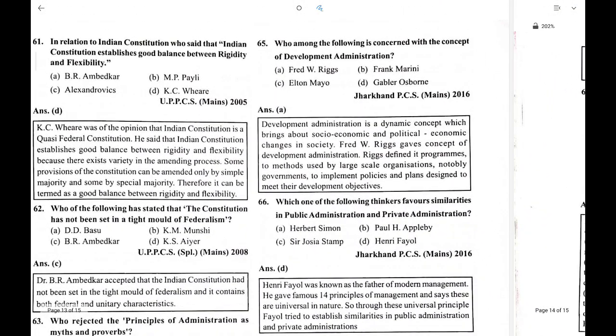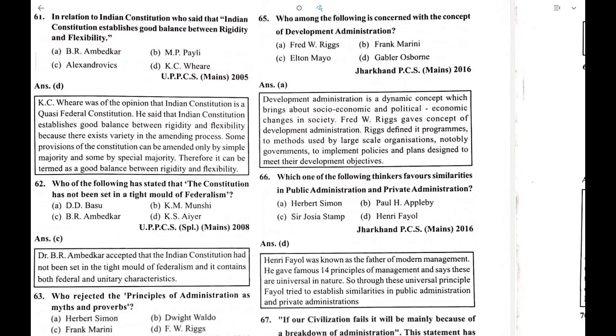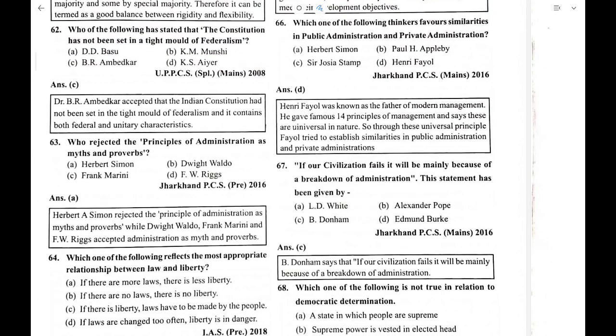In relation to the Indian Constitution, who said that the Indian Constitution established a good balance between rigidity and flexibility? K.C. Wheare. The Indian Constitution has not been set in a tight mold of federalism, by B.R. Ambedkar. Principles of administration as myths and proverbs was set by Herbert Simon.